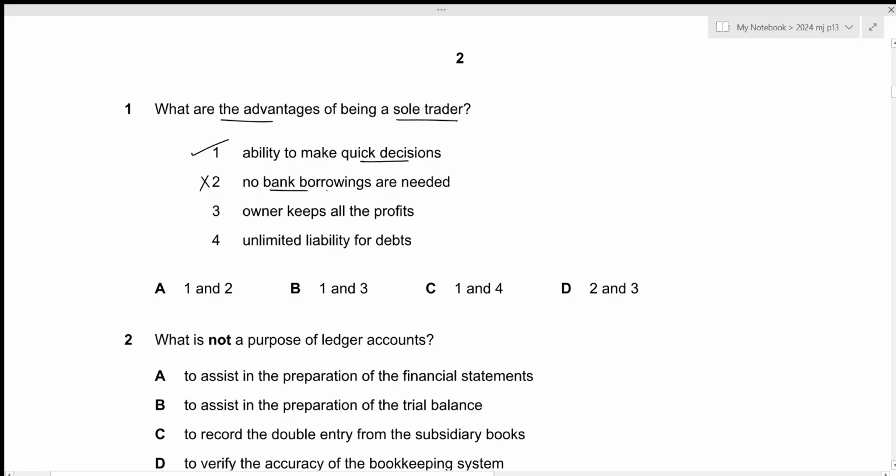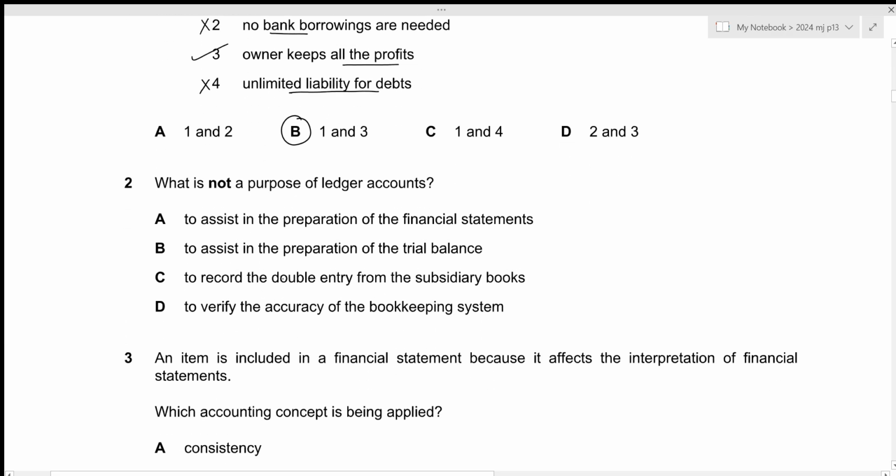So this is incorrect. The third one is that owner keeps all the profits. This is absolutely true because being a sole trader, he will be the sole owner of the business, which means that all of the profits as well as the losses will have to be borne by the single person. The fourth one is unlimited liability for debts. A sole trader will have to bear unlimited liability, but we cannot categorize this as an advantage. This will rather be a disadvantage. So this is incorrect. So the correct answer should include 1 and 3, which is given by option B. That is all for the first question. Let's move towards the second one.